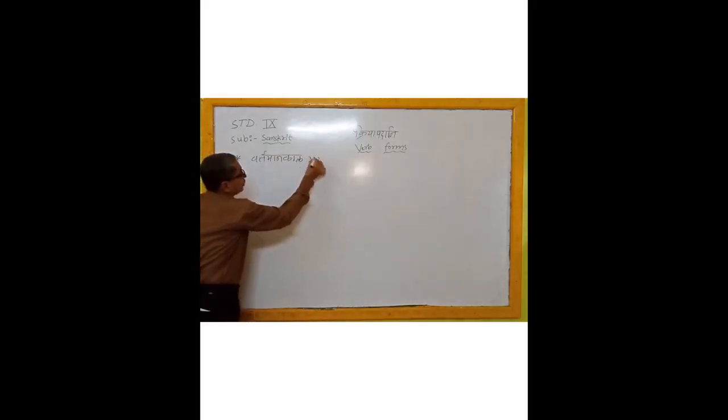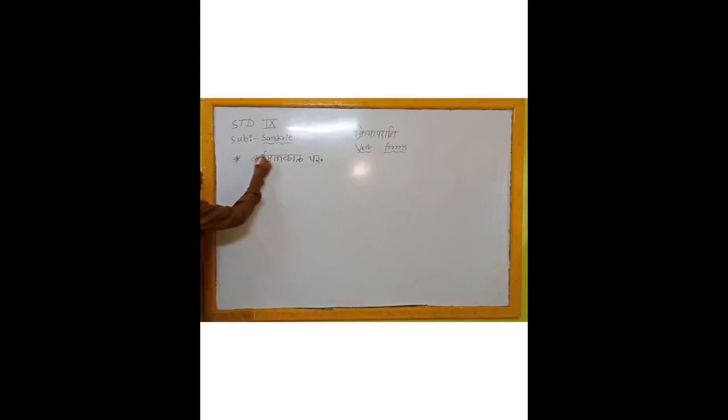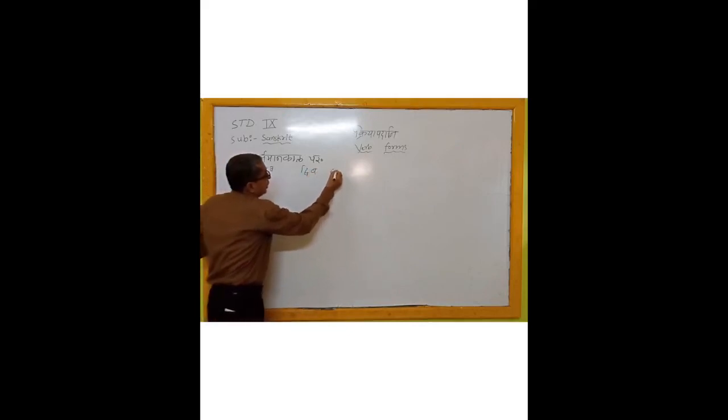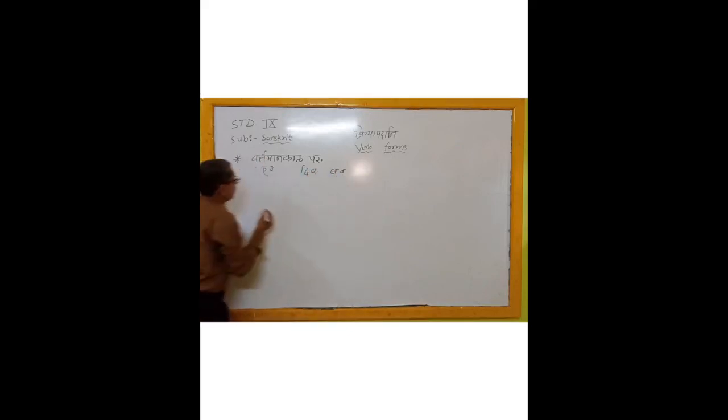Vartaman Kal Parasmay Pad. Now, what is the formula? How to make the form? First, we have to know about vachan, meaning numbers: ekvachan, dvivachan, and bahuvachan. Then we concentrate on purush: uttam purush, madhyam purush, and anya purush.